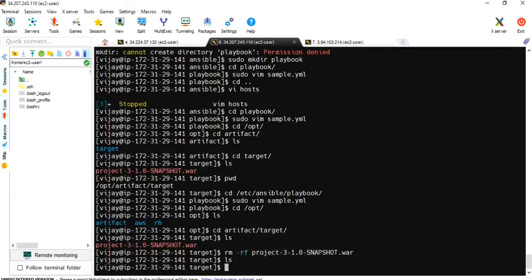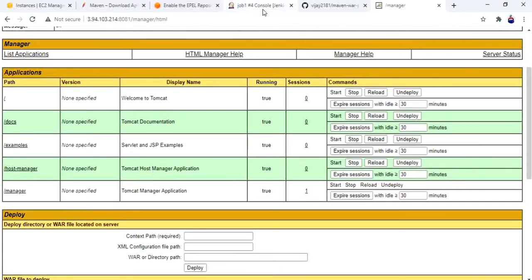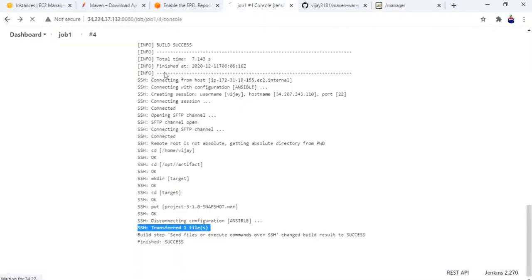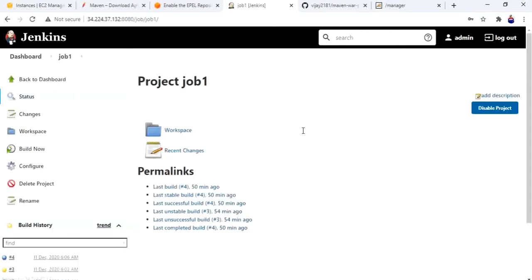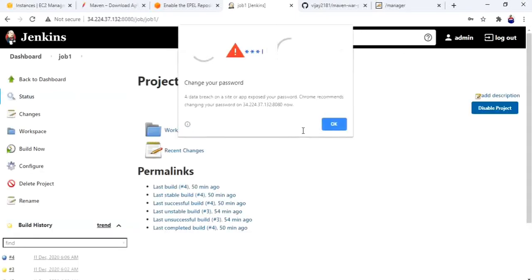Let me go to Jenkins. Here, let me create a new job. I have reset the admin password, because when we got logged out, we have to go to that path and copy the password from initialAdminPassword.